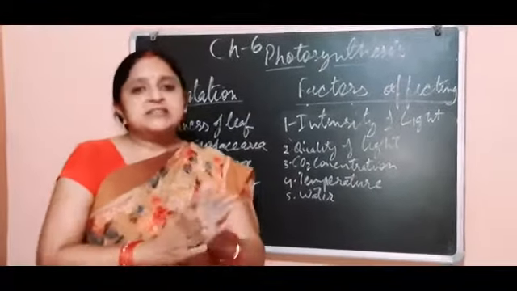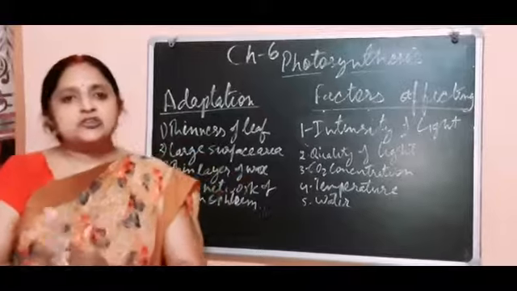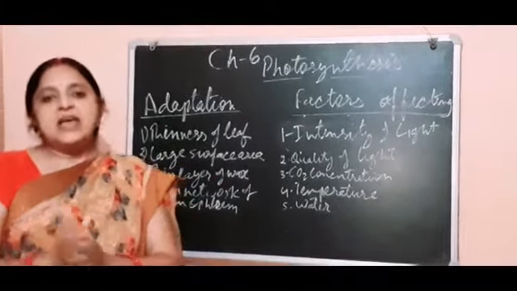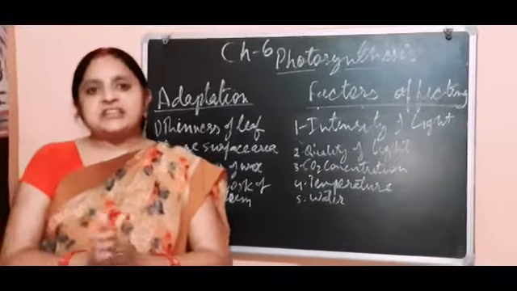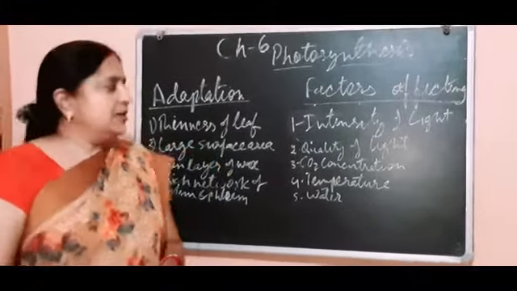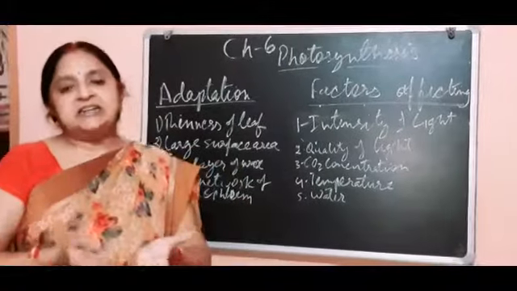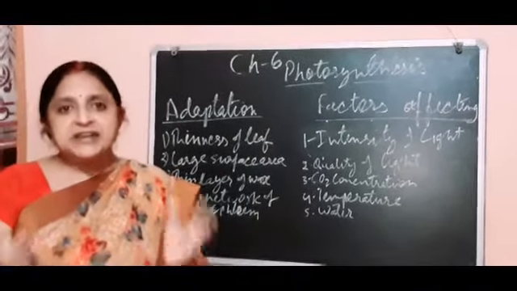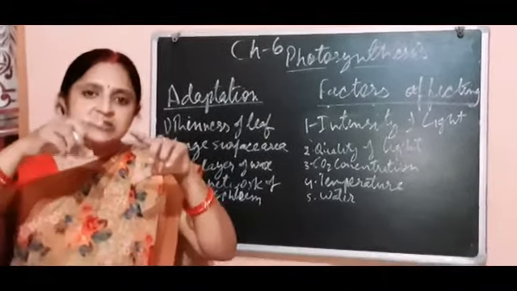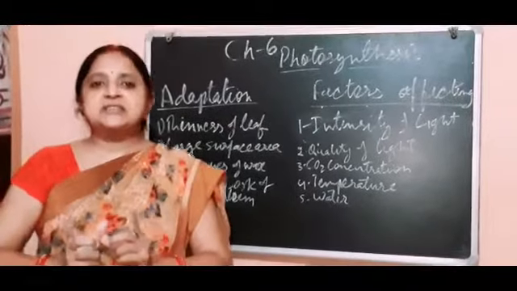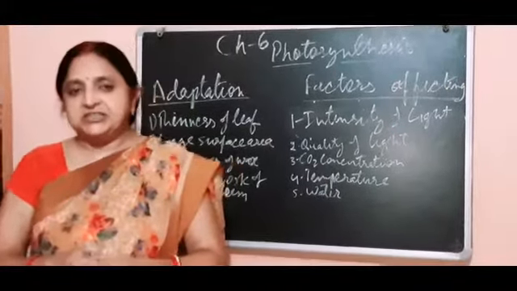Now there are some internal factors also present. Anatomy of the leaf and chlorophyll extent matter, because there are some leaves which are not completely green in color. They are variegated, meaning only some part of the leaf is green and other parts are white.